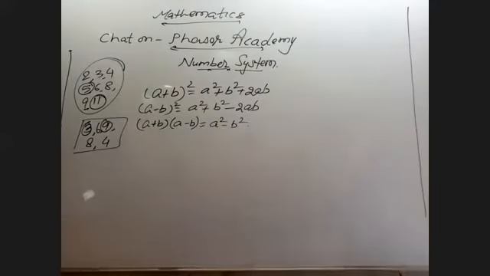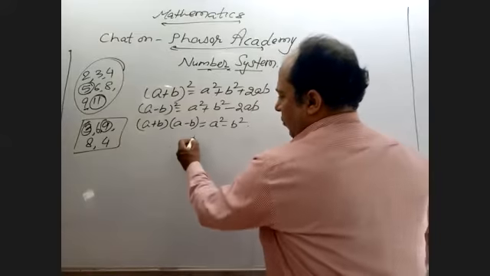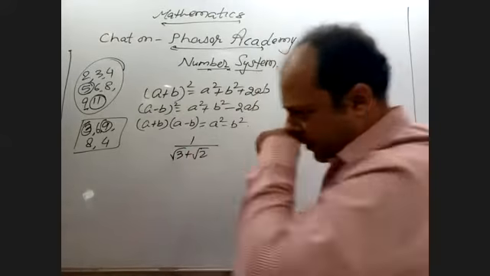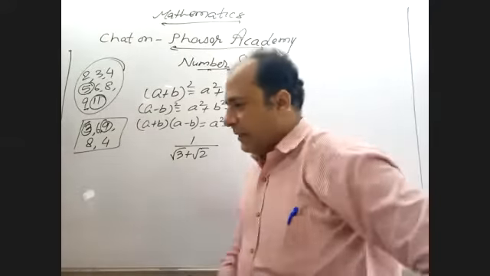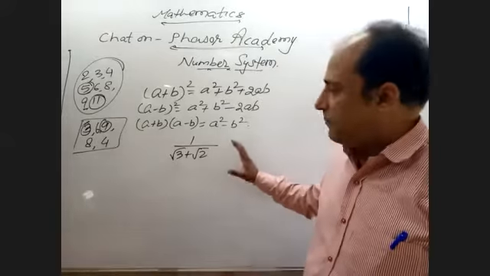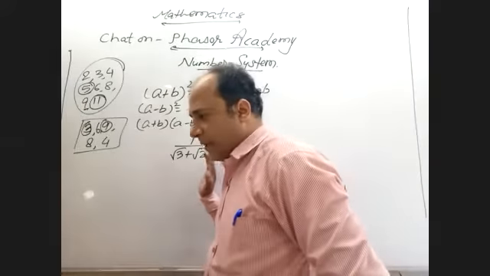Now, 1 upon root 3 plus root 2. I hope you are all aware of these irrational numbers. If yes, then I will proceed. Otherwise, I will give you a brief explanation of the basics of irrational numbers. Are you aware of these things? Yes or no?